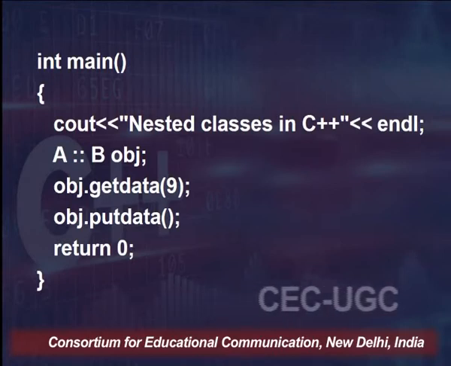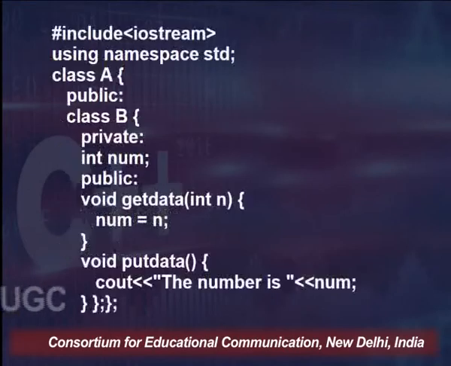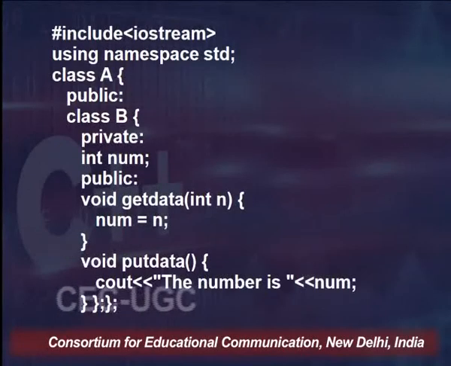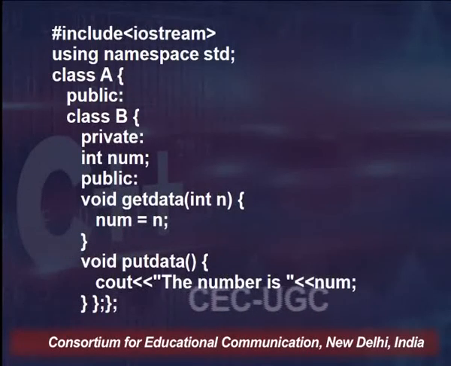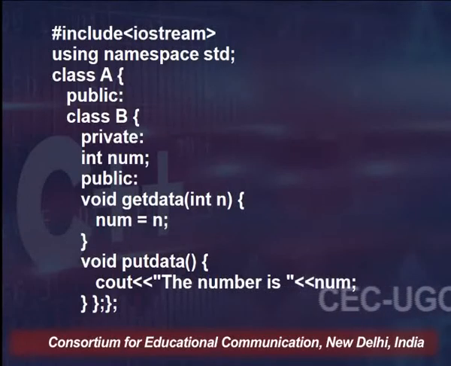And if you can see, after running this code, put data is going to give you the output as it is defined here: the number is, and the number here is 9.